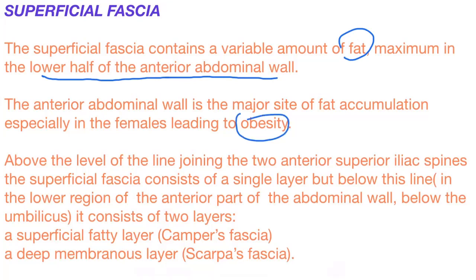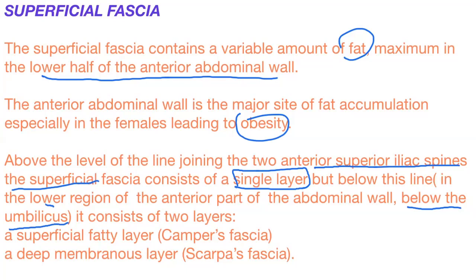Above the level of the line joining the two anterior superior iliac spines, the superficial fascia consists of a single layer. That means, in one textbook, it is given as above the line joining the anterior superior iliac spines. But in some other textbooks, it is given as the lower region of the anterior abdomen below the umbilicus. Okay, so those are the structures.